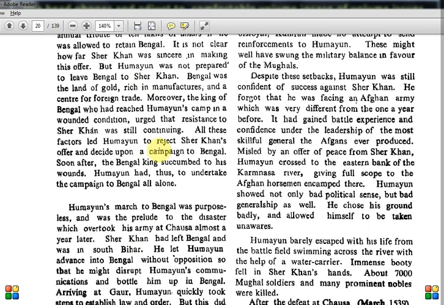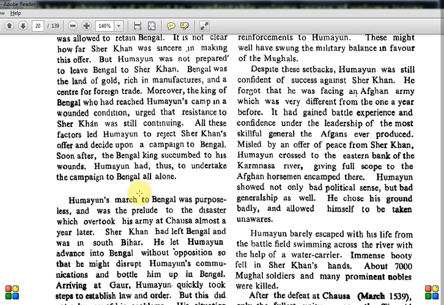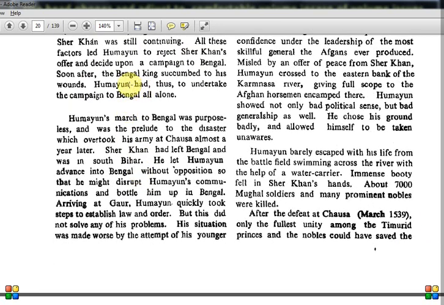Moreover, the king of Bengal, who had reached Humayun's camp in a wounded condition, urged that resistance to Sher Khan was still continuing. So the king of Bengal at that time was in Humayun's camp, telling about Sher Khan's atrocities. All these factors led Humayun to reject Sher Khan's offer and decide upon a campaign to Bengal. This is how Humayun's campaign to Bengal will begin. Soon after, the Bengal king succumbed to his wounds, so the king will die. Humayun had thus to undertake the campaign to Bengal all alone, without any other allies.